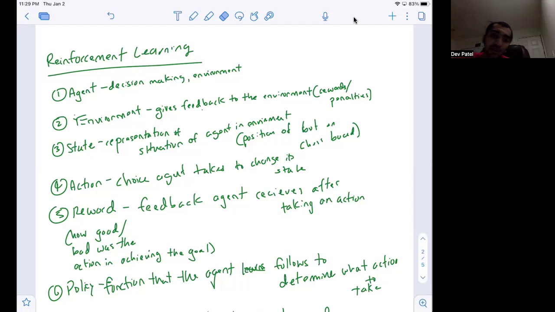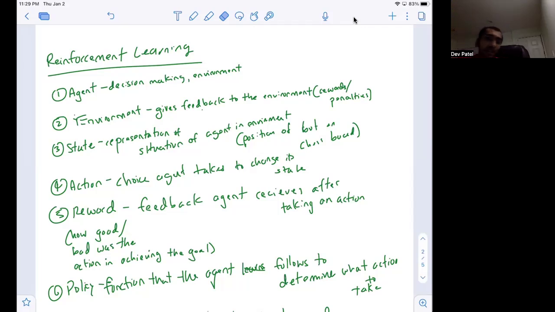And then the action is what the agent chooses to do to change its state. So the agent state could be its position on the chessboard. Then the action that it takes, so moving a certain way, moving the position that it moves to next, that is the choice that the agent takes to change its state. That's what we refer to as action. Then for every action, there is a feedback that is given by the environment.